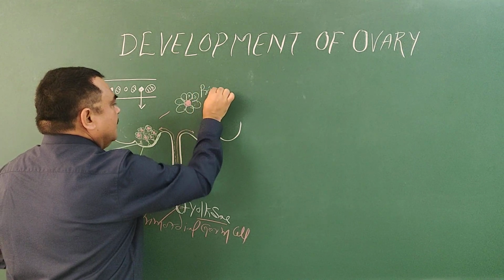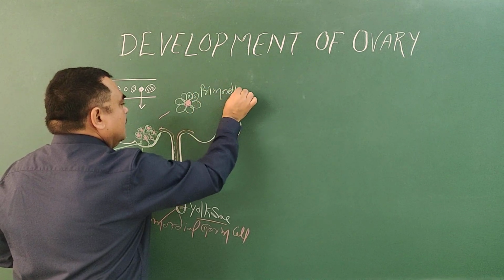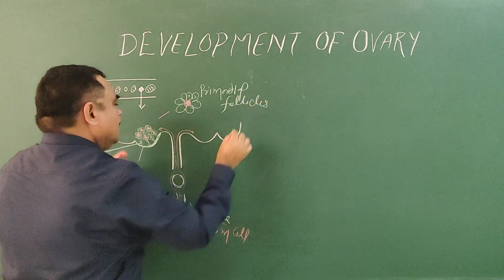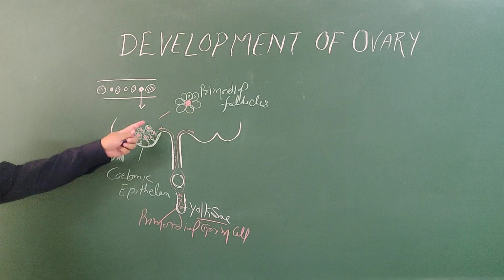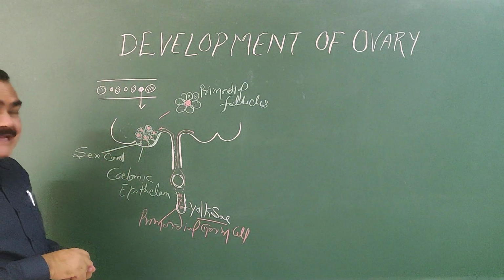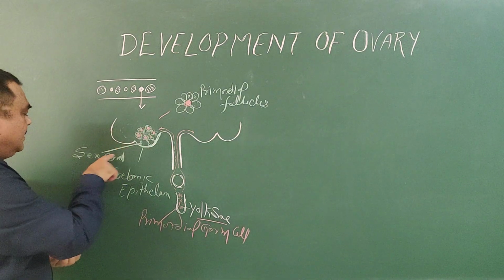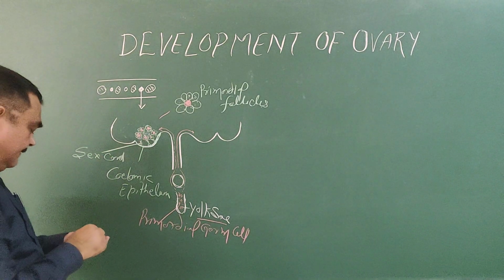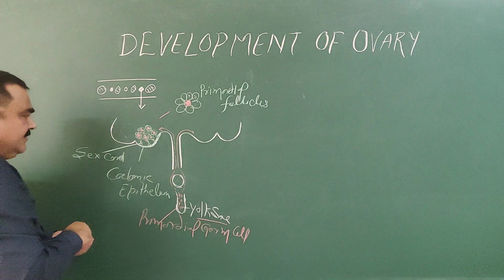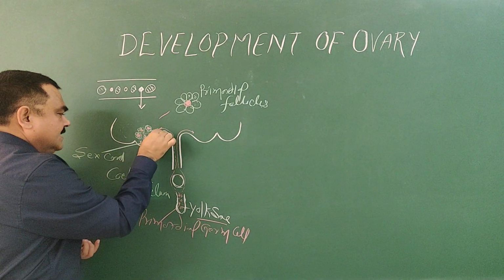This is the primordial follicles. So these are primordial follicles around the primordial germ cells. The cells of the sex cord are arranged. And here another thing, the mesenchyme cells.